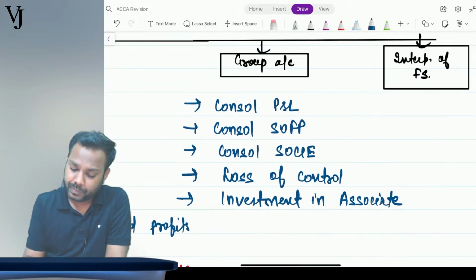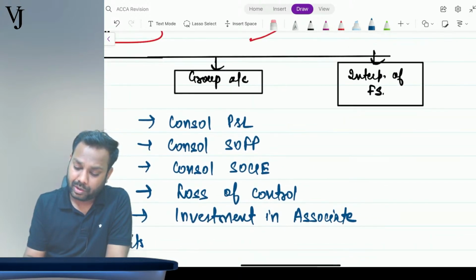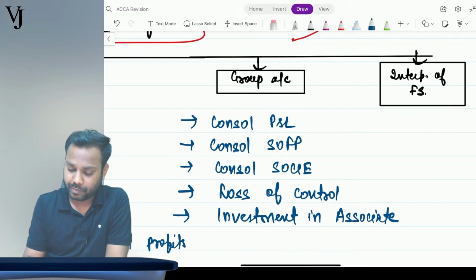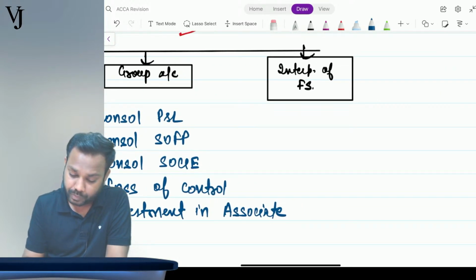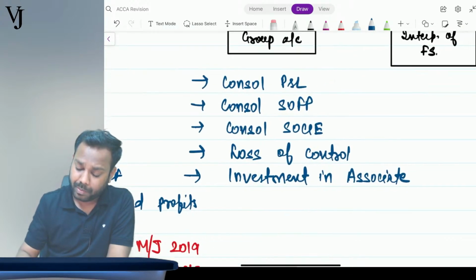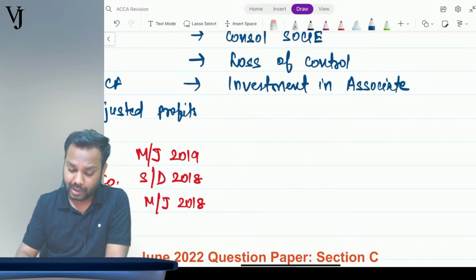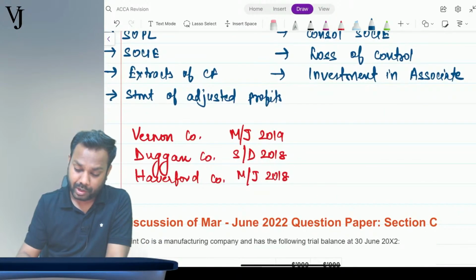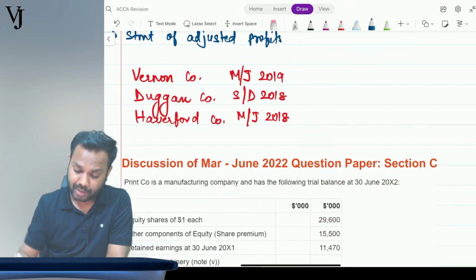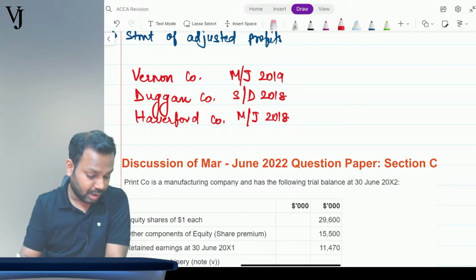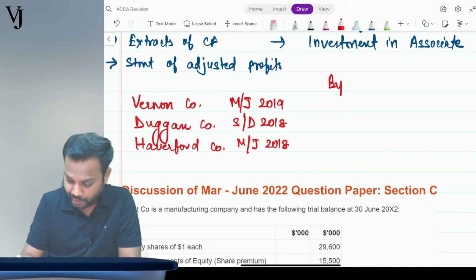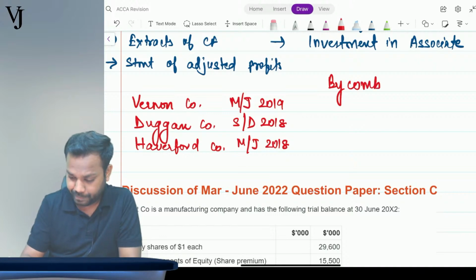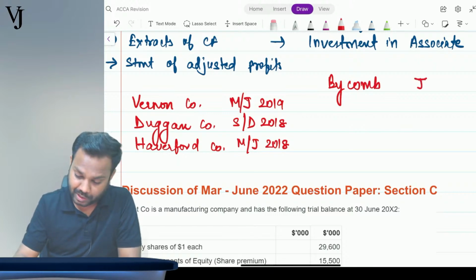Now coming to interpretation of FS. Before I go to interpretation of FS, I have to take up the list of important questions for group accounting as well. The questions which you have to solve before the exams are Bicomb company, asked in June 2015.